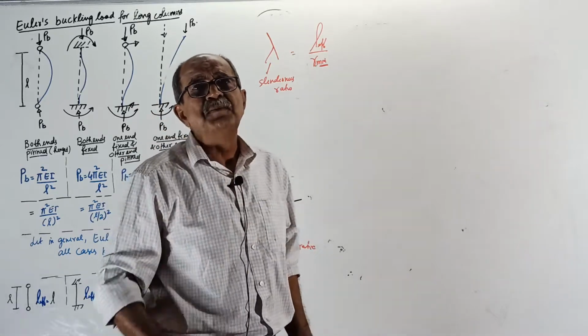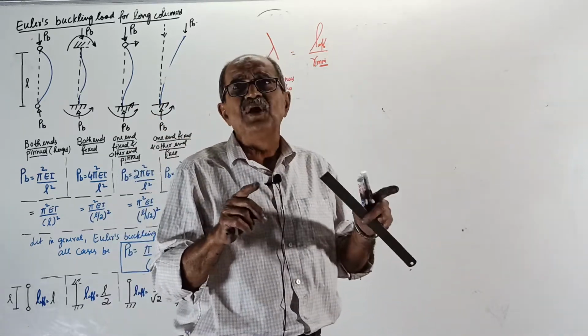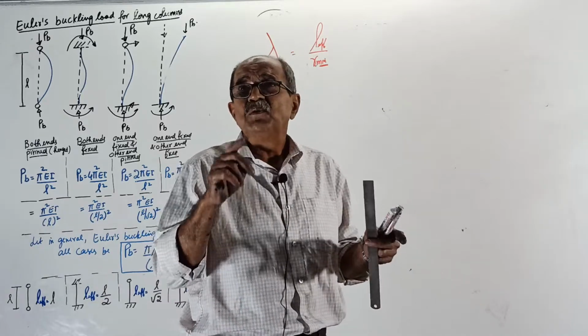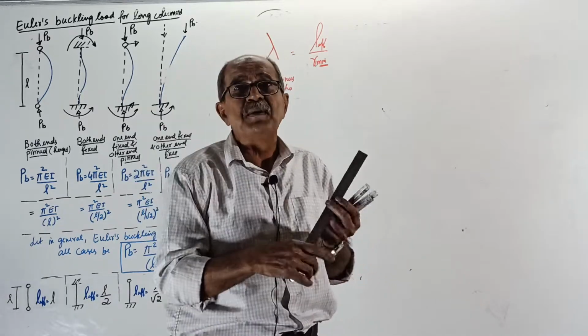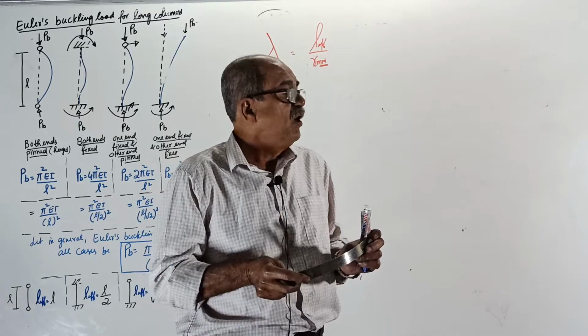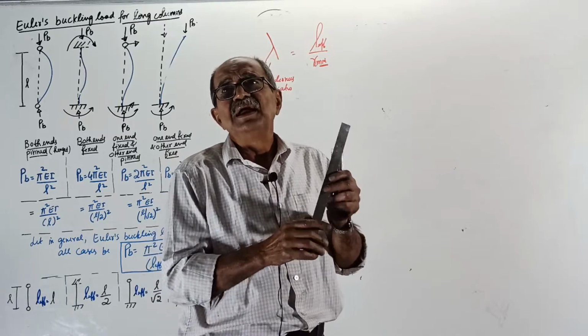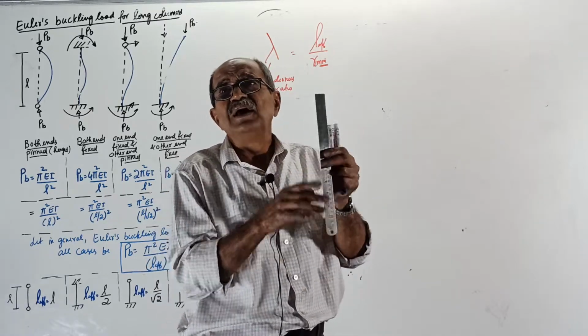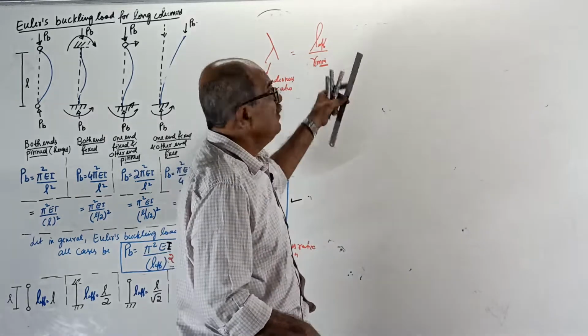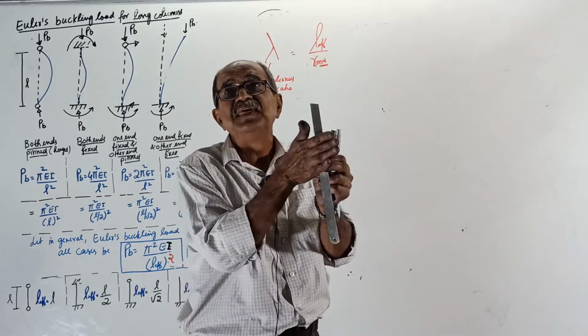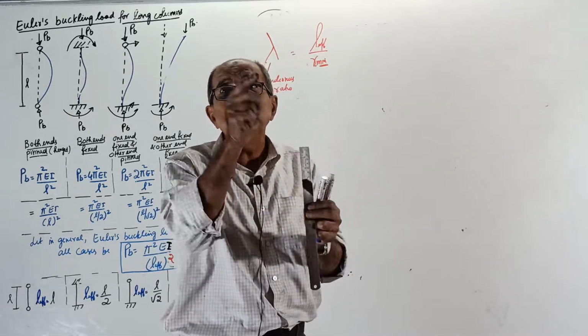For a rectangle section, R minimum always depends upon the thinner side, where the weakness is.